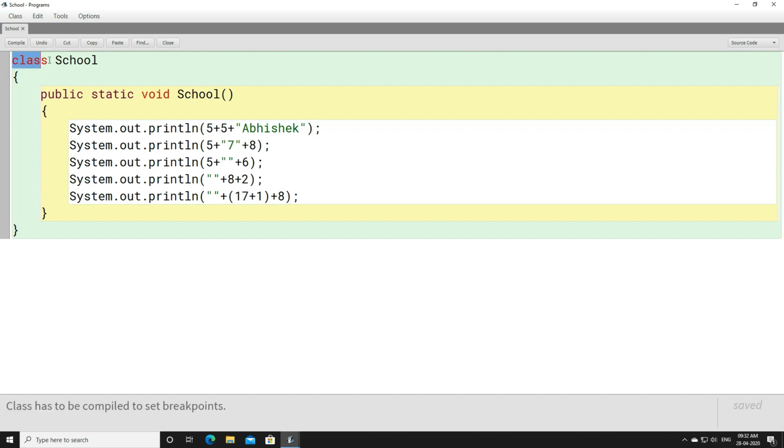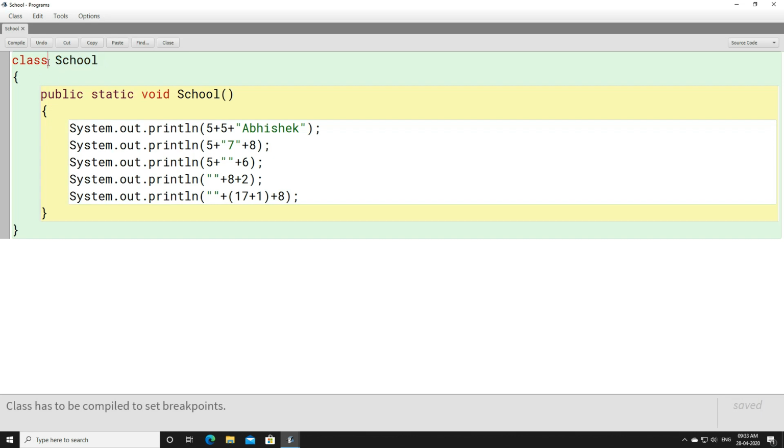Now, coming to the next point, it was written that tokens are the smallest unit of a Java program, right? So here you can see these are the smallest unit of a Java program, okay? This is a token, this is a token. You don't have anything else which is smaller than a token. So tokens are the smallest unit, or you can say the building block of a Java program. Without a token, you cannot write a program. And they must be meaningful to the compiler. This is very important.